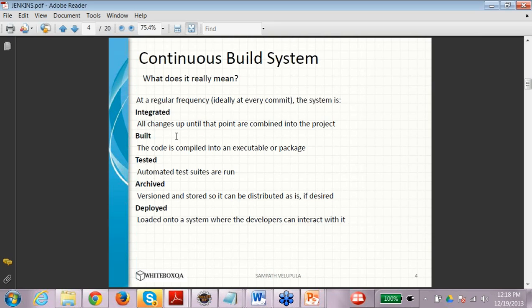So your source control has to be integrated with Jenkins. Then it needs a compiled executable build file, which can be used to trigger the test cases, right? And those test cases should be built around a certain framework. So an automated test suite should be there.